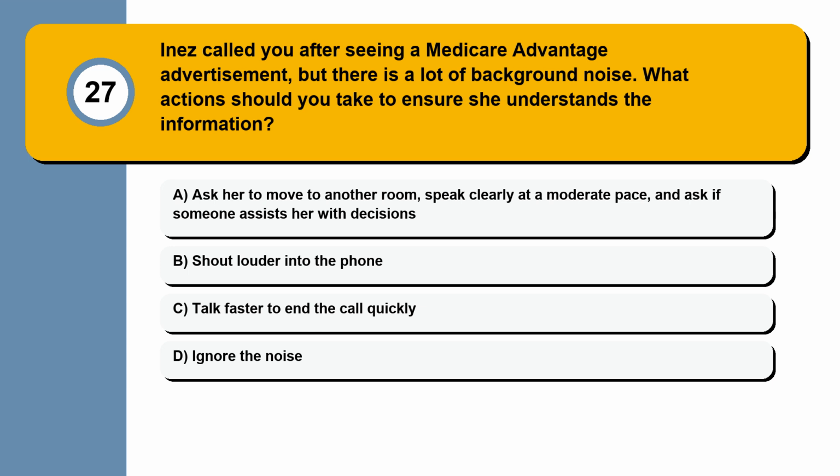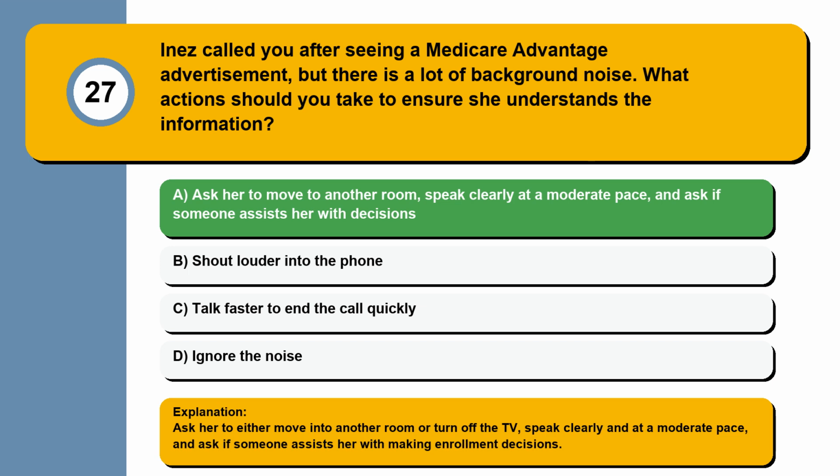Question 27. Inez called you after seeing a Medicare Advantage advertisement, but there is a lot of background noise. What action should you take to ensure she understands the information? Ask her to move to another room, speak clearly at a moderate pace, and ask if someone assists her with decisions. Shout louder into the phone. Talk faster to end the call quickly. Ignore the noise. Ask her to either move into another room or turn off the TV, speak clearly and at a moderate pace, and ask if someone assists her with making enrollment decisions.